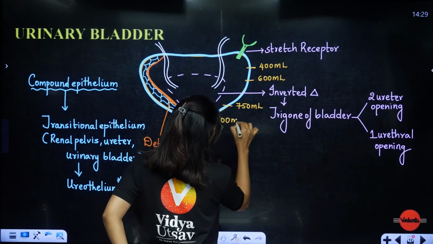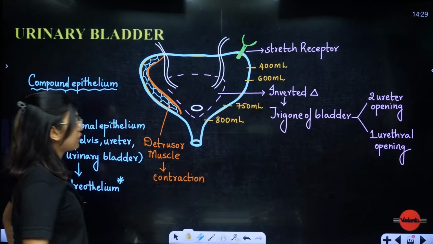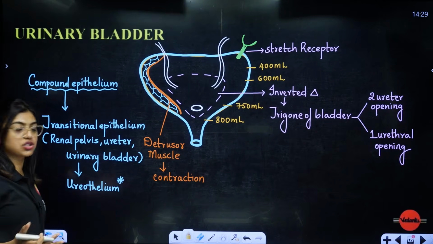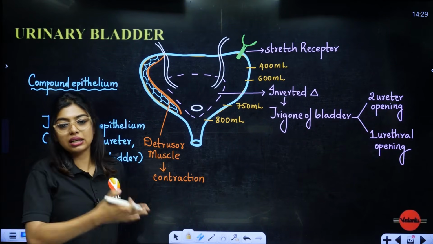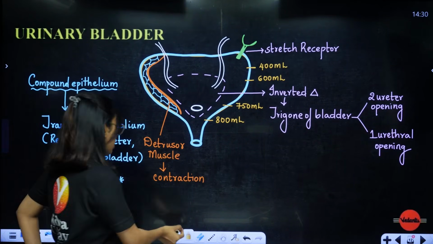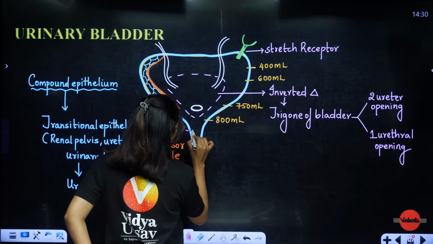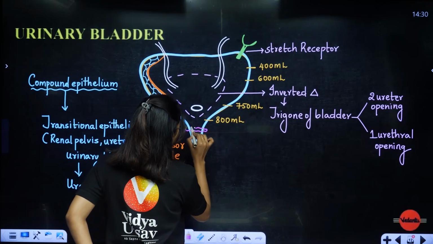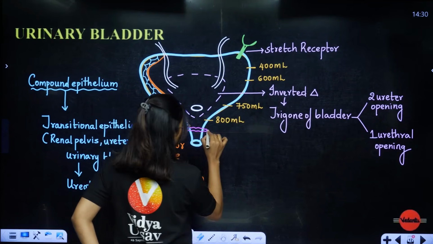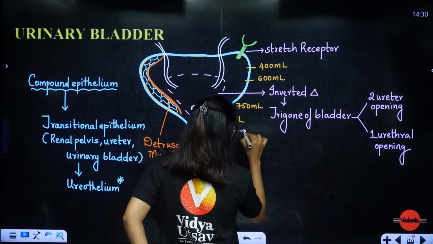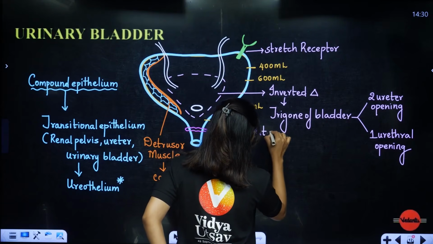By the time it is 750 ml, it will give you multiple signals telling you that you have to use the restroom. But let's say we will be busy in class, so we will not use it. Then your internal sphincter muscle, this is important, students. The internal sphincter by then will already be ready and it will open.